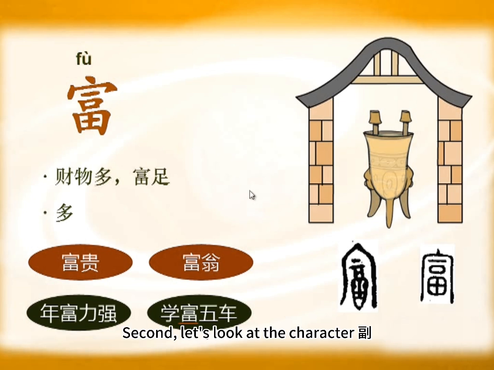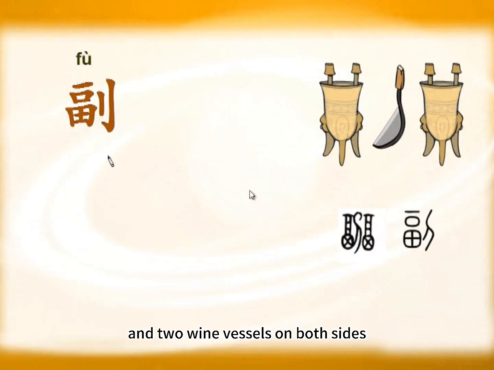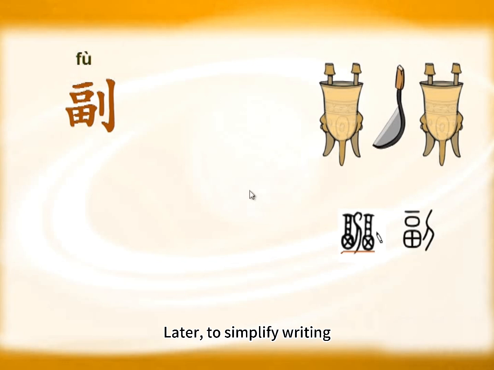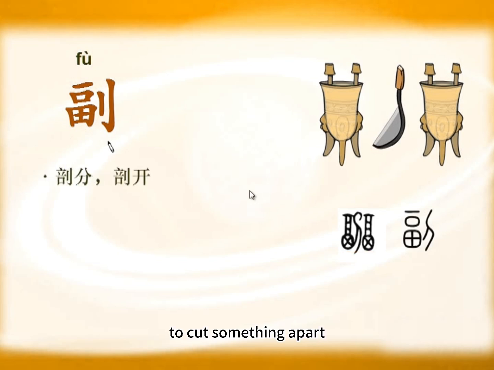Second, let's look at the character 富. The form of 富 has a knife in the middle and 2 wine vessels on both sides, meaning using a knife to split 2 wine vessels apart. Later, to simplify writing, 1 wine vessel and the knife were kept, becoming today's form. The original meaning of 富 is to split, to cut something apart, to divide from the middle.